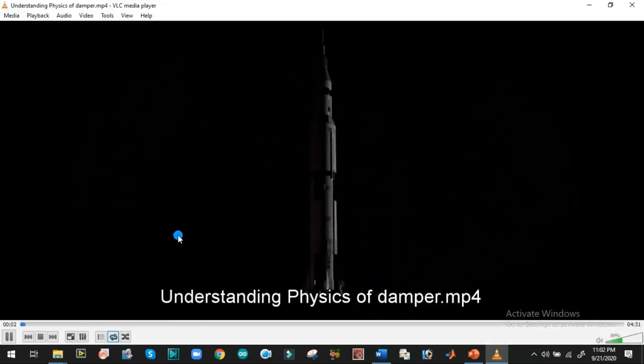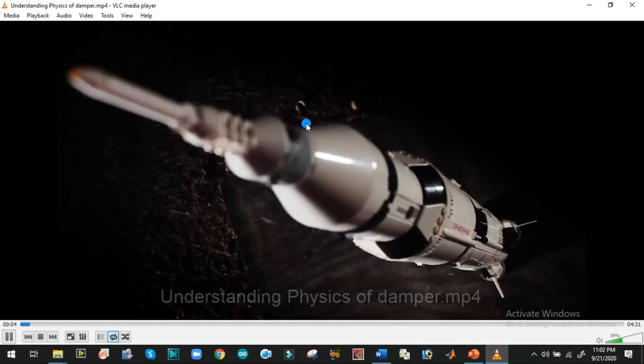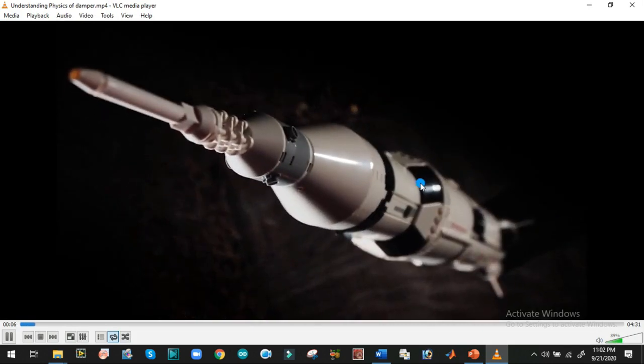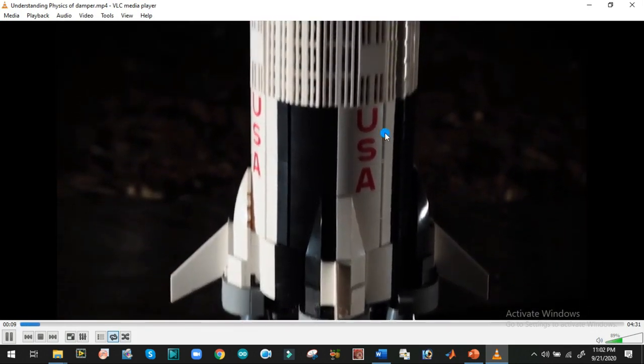This is another video in which we can see that dampers are attached within the rocket system whenever they are launched from the earth into space.